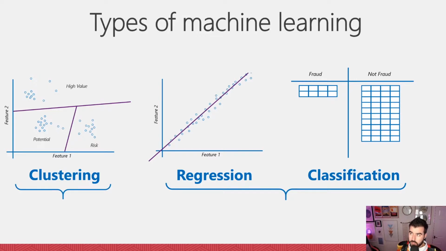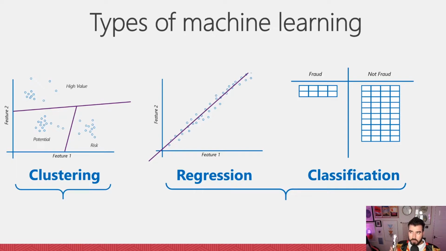Now we have our regression and our classification. If you're looking at something numerical, think regression. If you're looking at something which has a classification, has something you're trying to predict, is it A or B? Is it A, B, C? Is it A and B or B and C? They're all examples of classification, okay?